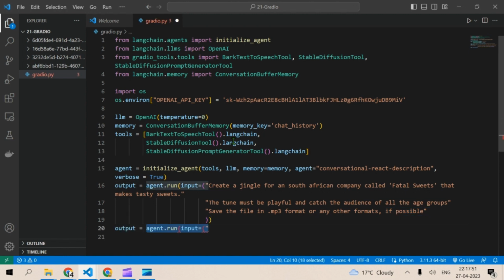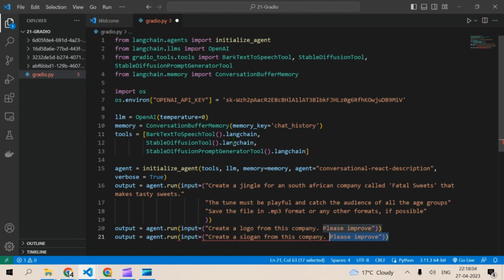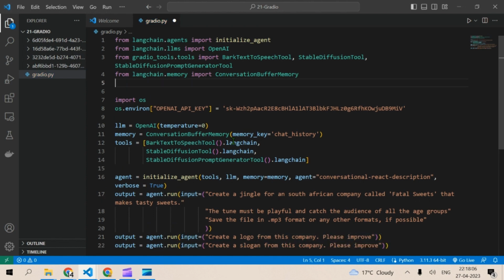Next, output is agent.run, and we put the input: create a logo for this company. Please improve. Output agent.run. Input is: create a slogan for this company. Please improve.